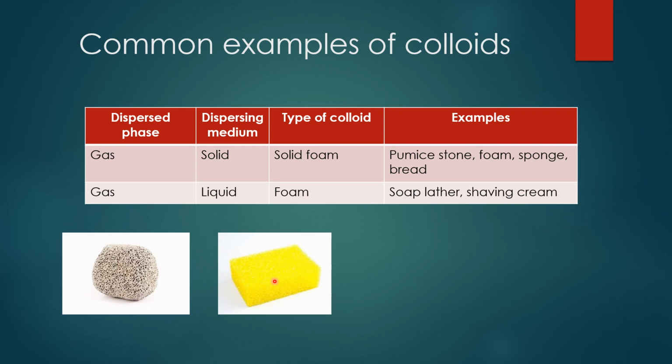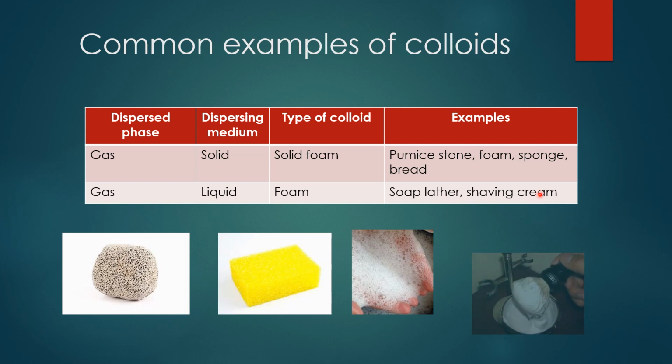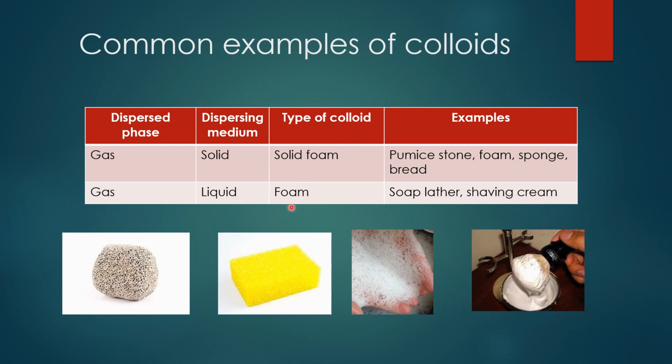Then the next type, foam: soap lather, shaving cream. These are examples of foam. In foam, what is the dispersed phase? Gas. What is the dispersing medium? Liquid. Got it children? So foam is the type of colloid. Soap lather and shaving cream come under the foam type of colloid.